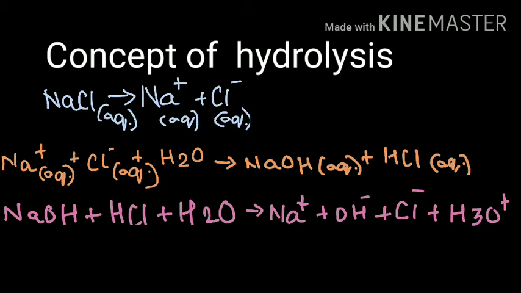In the second reaction, we are taking NaOH and HCl, the strong base and strong acid, and again reacting with water, and it is giving us the dissociation into Na plus, OH minus, Cl minus and H3O plus ions.